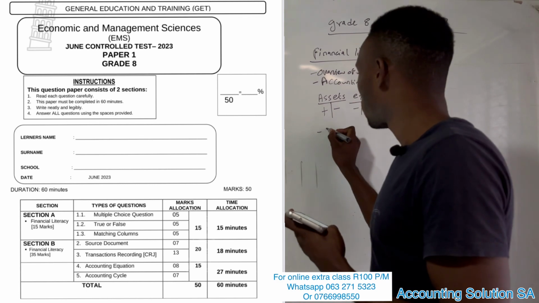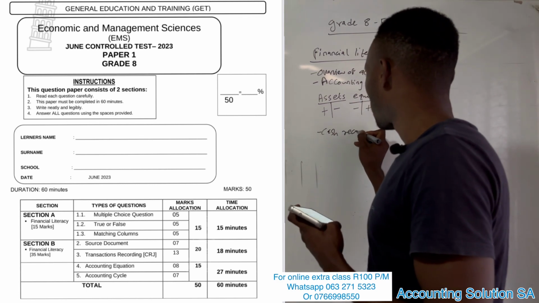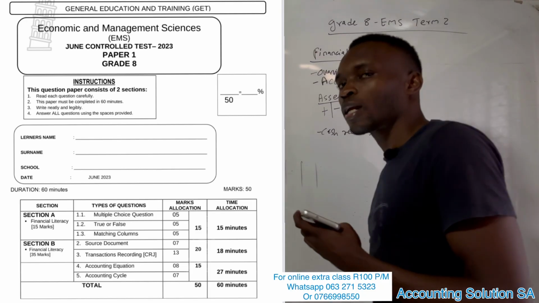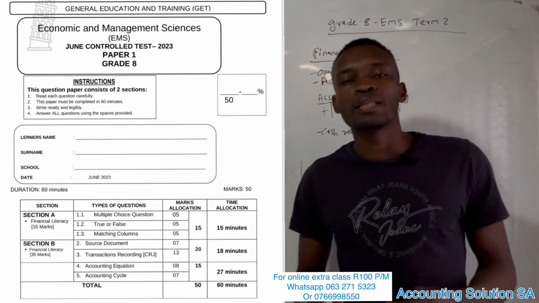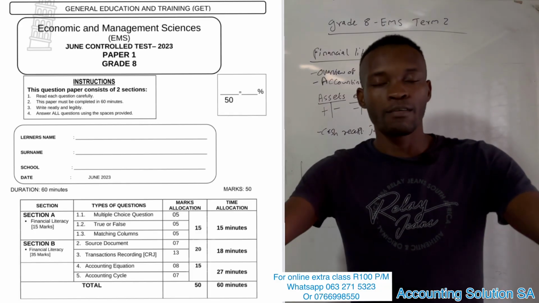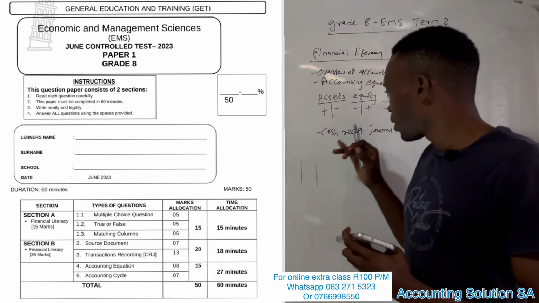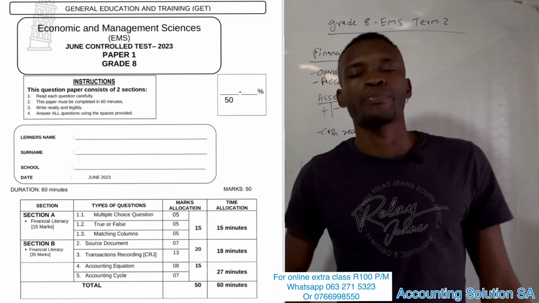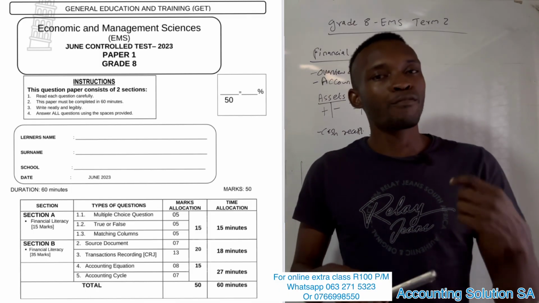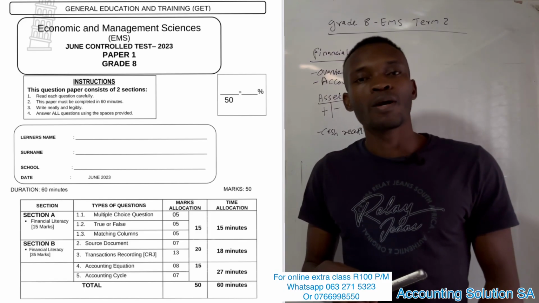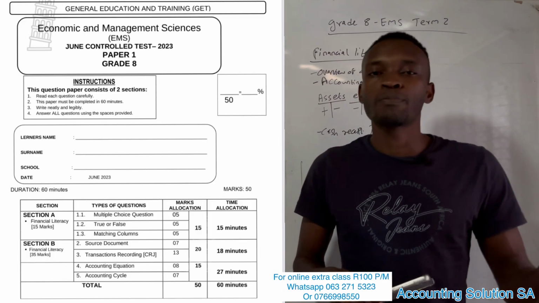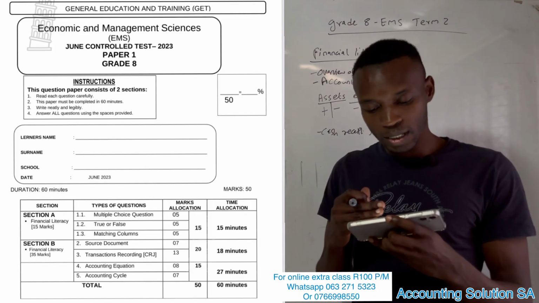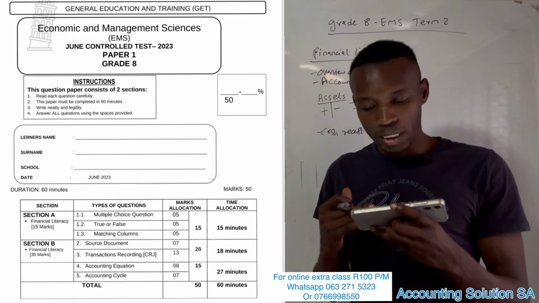Okay, the next one, you are going to deal with the cash receipt journal, and how to record it. So cash receipt journal, guys, we only focus on the money that we as a business have received. Receipt simply means that we receive. If we receive money from a customer, it's a cash receipt. But if we paid money when we are buying something as a business, it's a cash payment, it's not a cash receipt. So we are going to deal with cash receipt and how to record it.